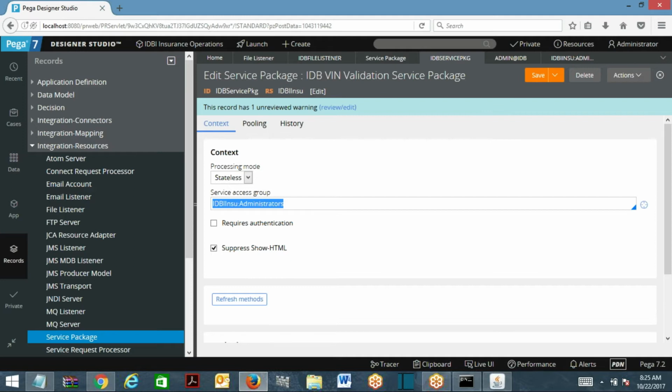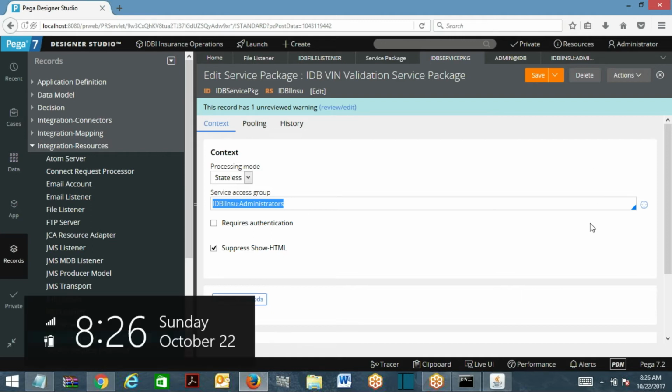When the service executes, it is going to execute different rules, activities, sections if required, correspondence rules, and properties. It may trigger flows as well. But when it is executing all those rules, what level of access this service has to possess will be decided by the access group that you mention in the service package rule.